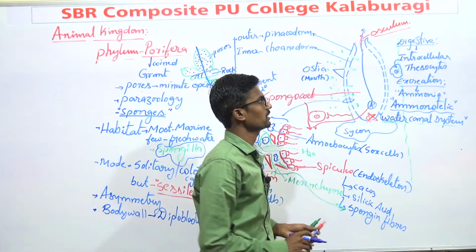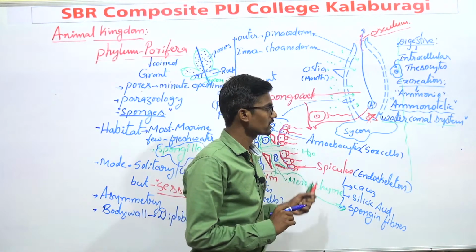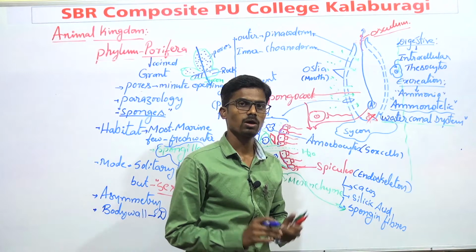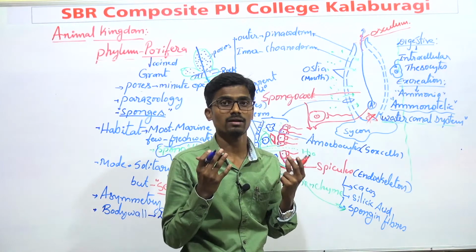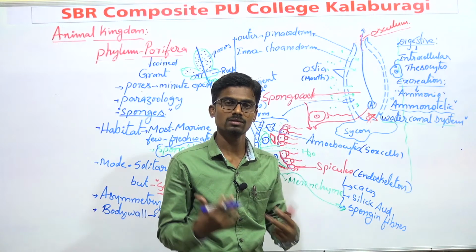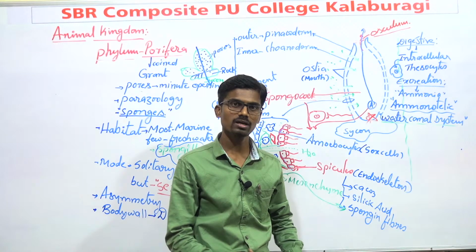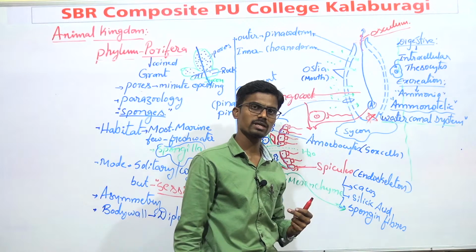Next one is about what? Excretion is done. After the excretion, how do these sponges or Porifera respire? We respire with the help of lungs. Fishes respire with the help of gills. But how do these organisms respire? That is the biggest question.